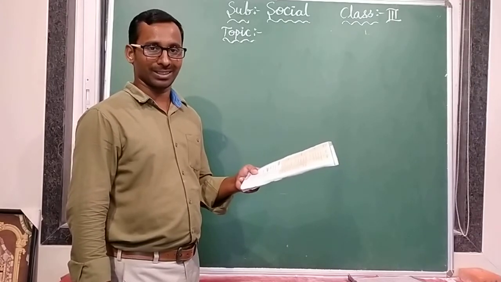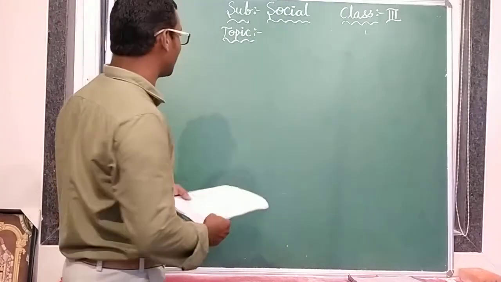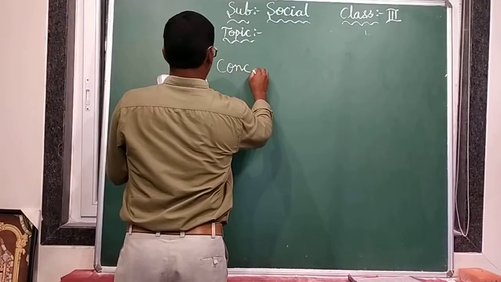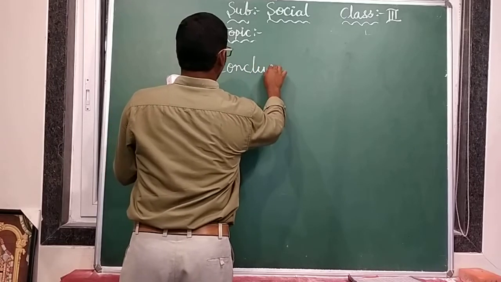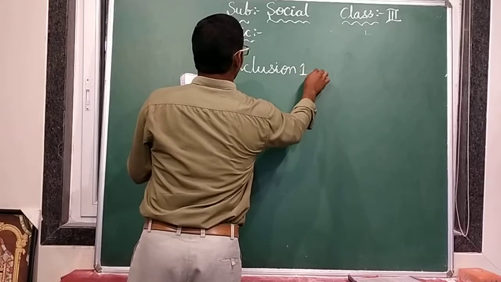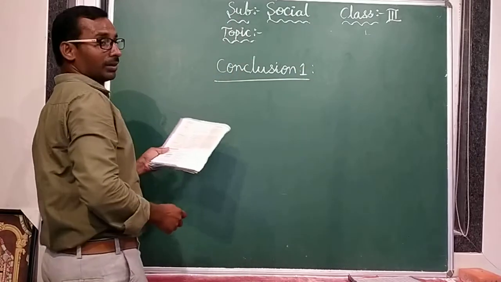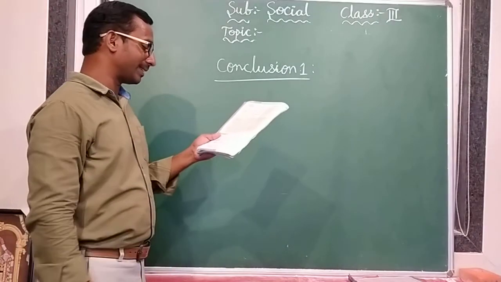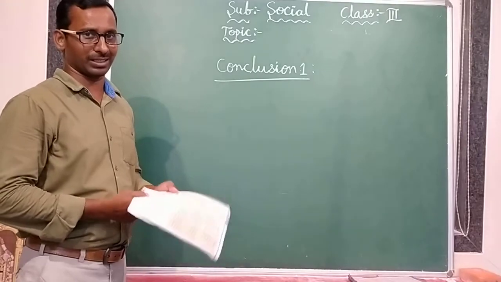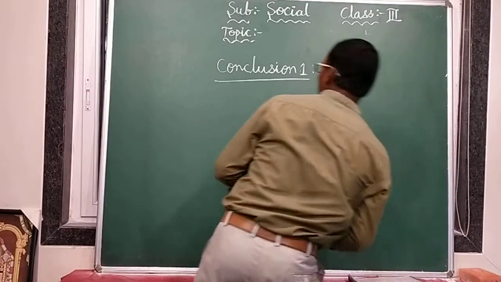Did you complete the answer? Which one did you underline? Yes, conclusion 1 is the correct answer. So you have to underline it like this. Primary, secondary and tertiary are the three types of occupations. This is the correct answer. Clear? Yes. And this is the first answer.